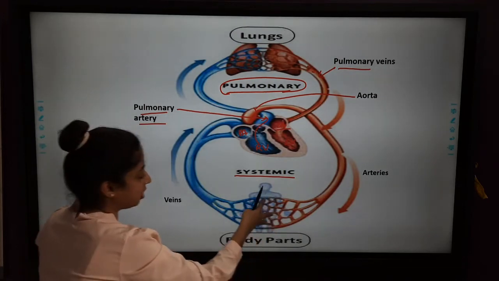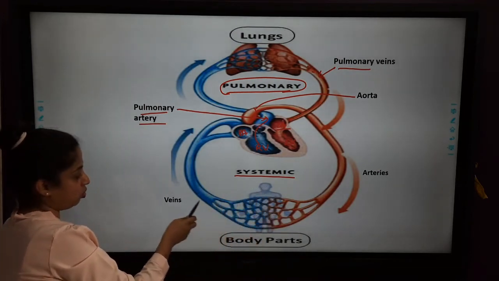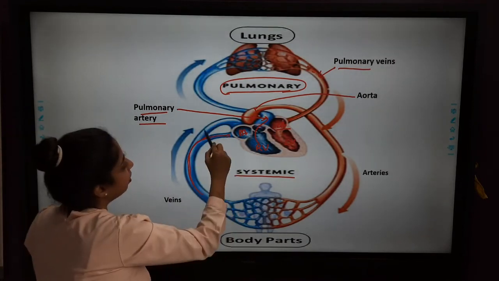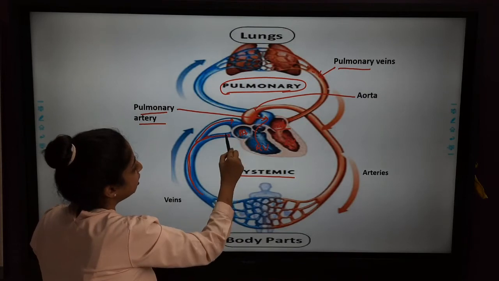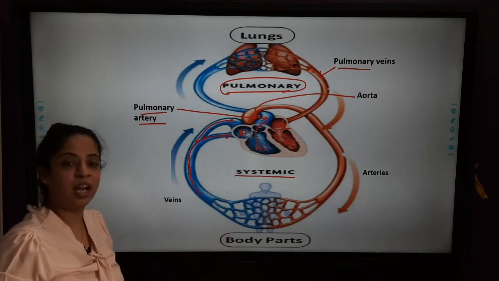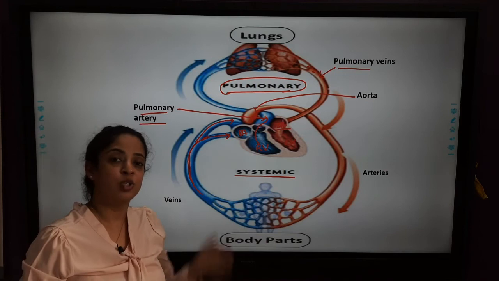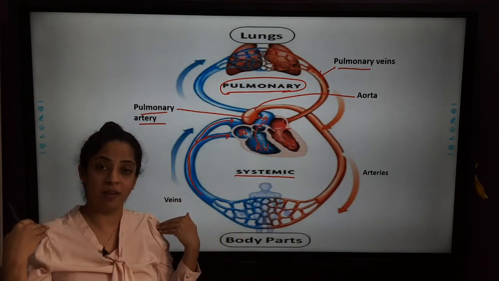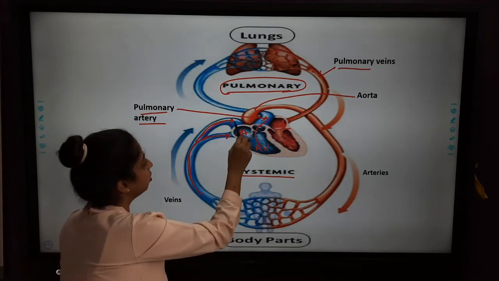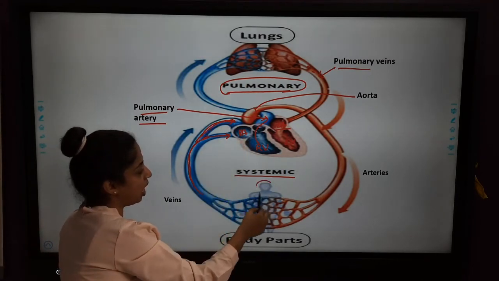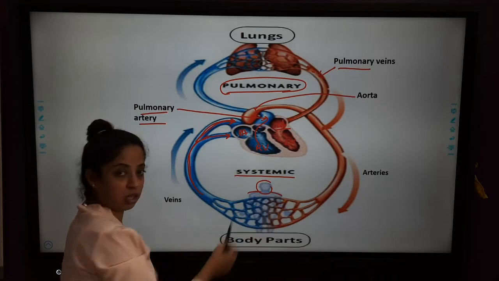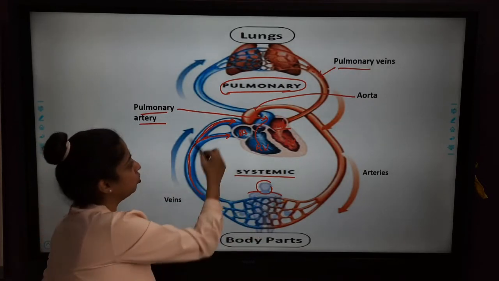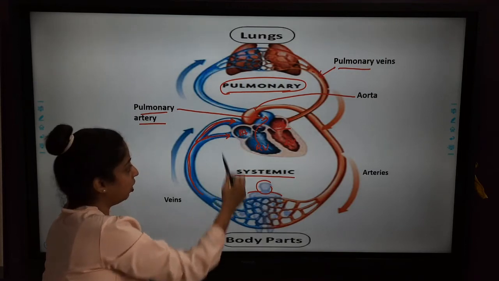This carbon dioxide rich blood collects, goes through the veins, and then again reaches the right auricle. Here you can see there are two branches. Blood enters the right auricle through the superior vena cava and inferior vena cava. For the body parts above the heart, our head, shoulders and chest, the blood goes to the superior vena cava and enters the right auricle.